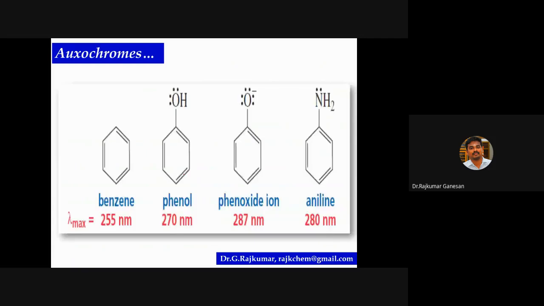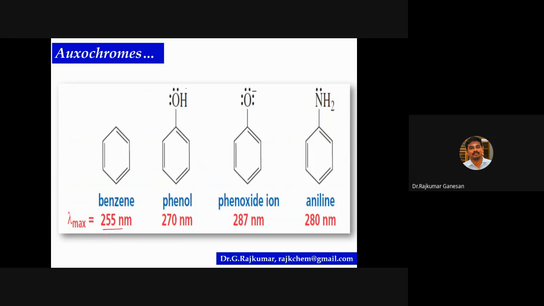Look at this. So this is benzene. Look at the lambda max value, 255 nanometer. Here there are double bonds, and there's a conjugated delocalization of pi electrons here. So it shows a lambda max value of 255 nanometer.